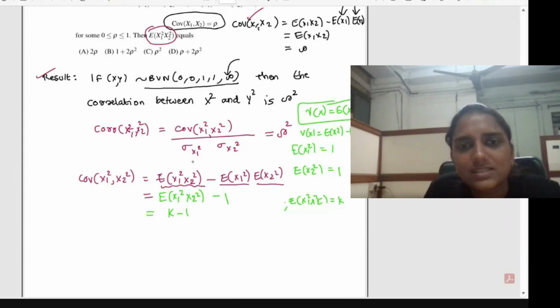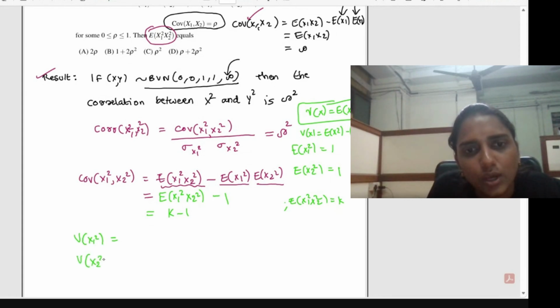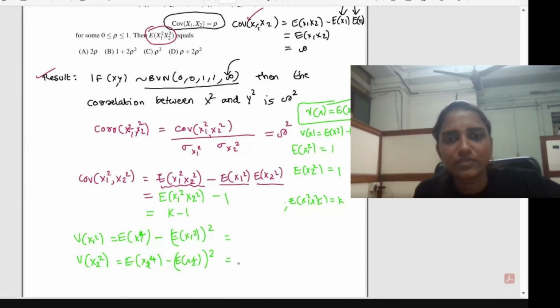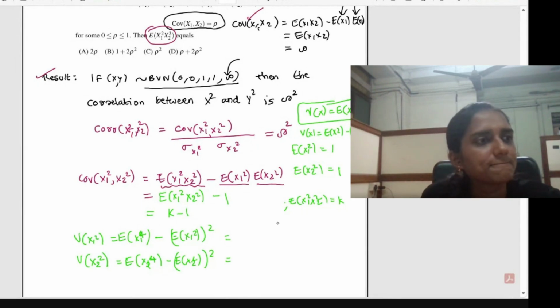Then what about sigma, standard deviation of x1 square and standard deviation of x2 square? For standard deviation of x1 square, we can find the variance of x1 square. Variance of x1 square is equal to variance of x2 square, which will be equal to expectation of x1 square the whole square, that is expectation of x1 raised to 4 minus expectation of x1 square the whole square. The same will work here: expectation of x2 raised to 4 minus expectation of x2 square the whole square. So what will be the value of variance of x1 square and variance of x2 square?